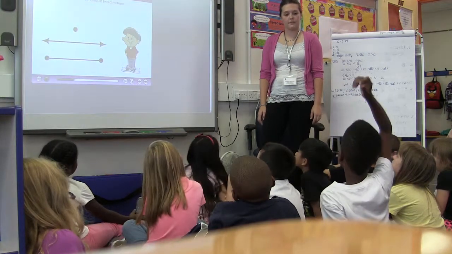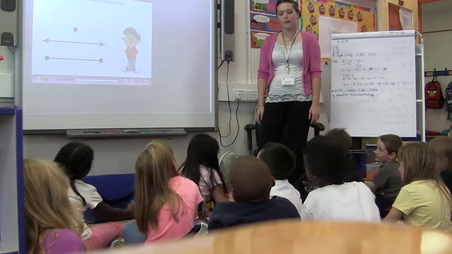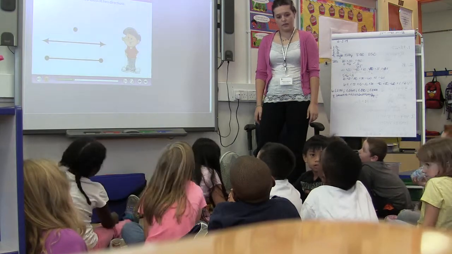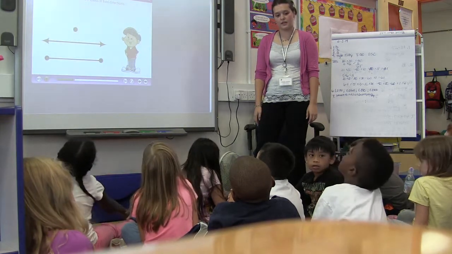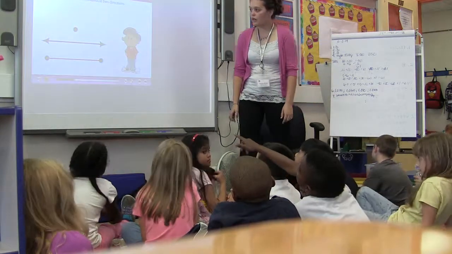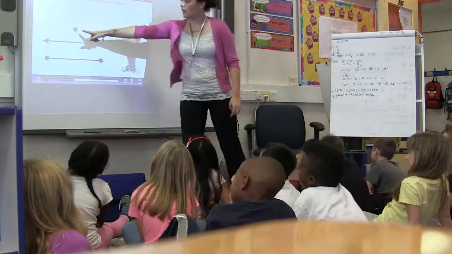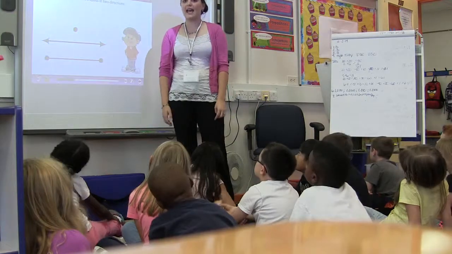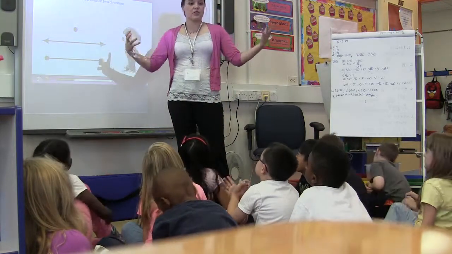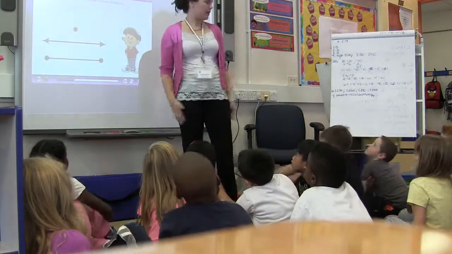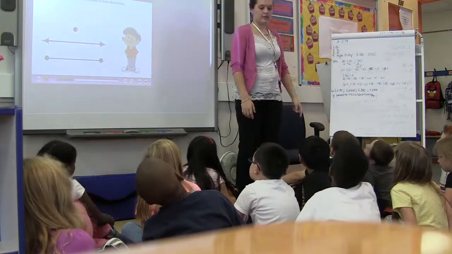Do you have a question, Deshaun? You're confused? What's the point mean? A point is any one position in space. So if I put a point, there's a point.